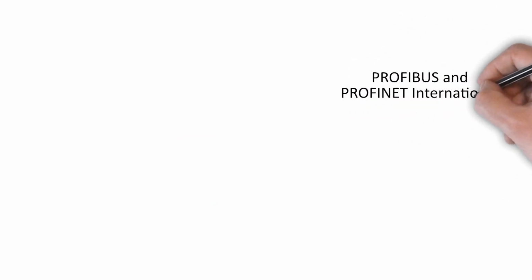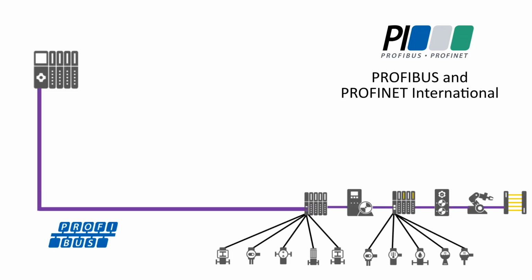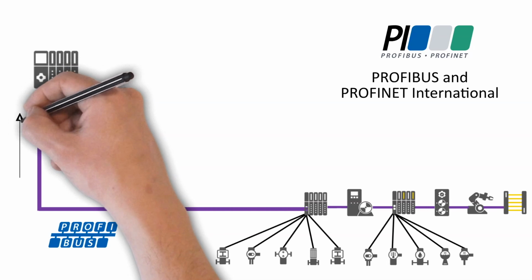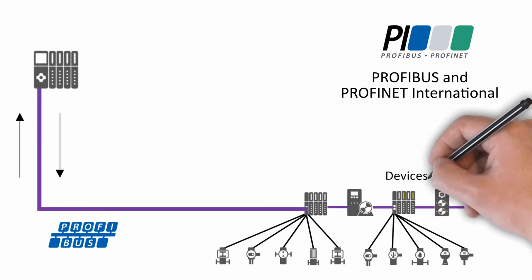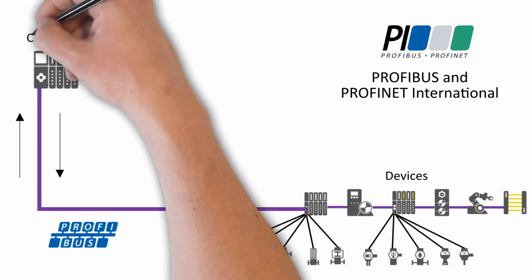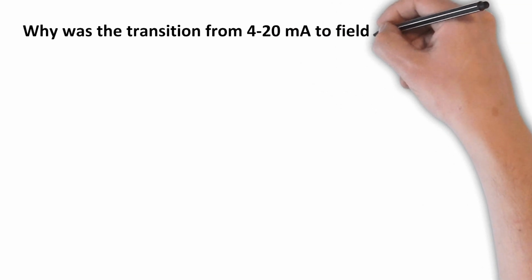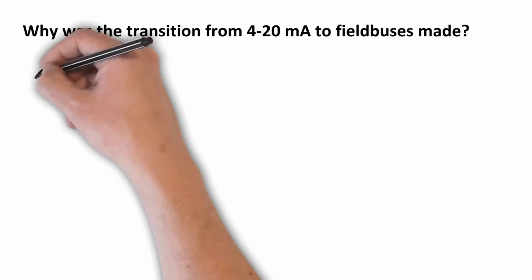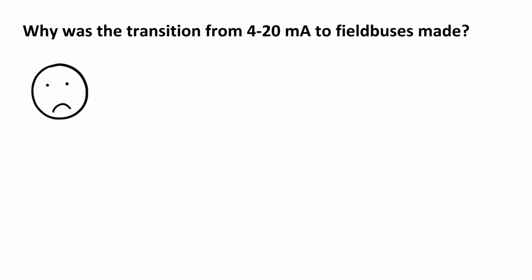In the 80s and 90s, several organizations and device manufacturers started engineering the first field buses, like, for example, Profibus. Field buses enabled two-way digital communication. In a field bus network, the devices are an integral part of the system. From the engineer's point of view, there is no distinction between the devices and the control system. It is an integrated whole. But why was the transition from 4 to 20 milliamps to field buses made? 4 to 20 milliamps has some limitations and disadvantages when compared to field buses.